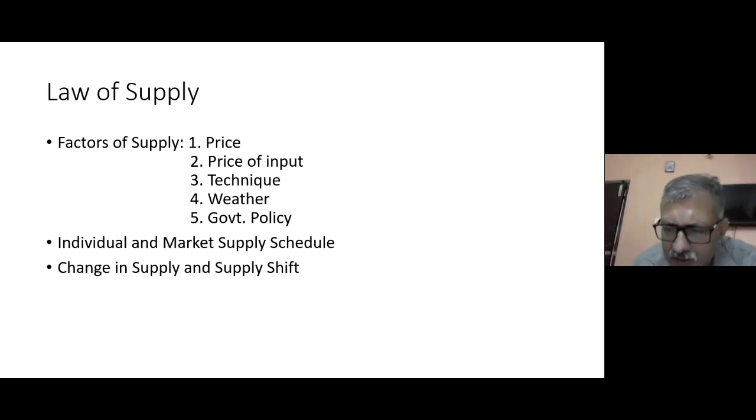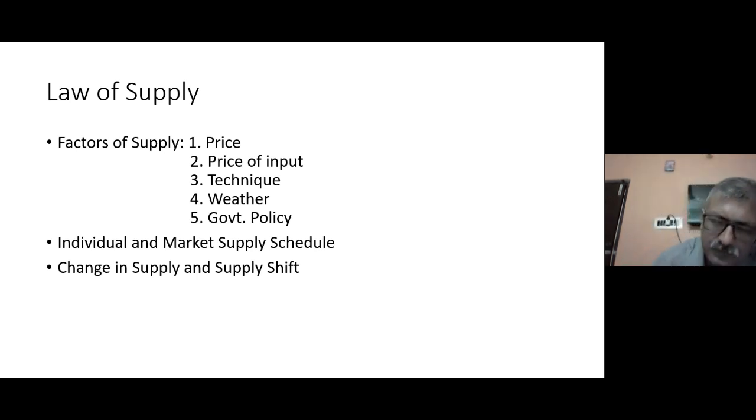Now, when the entire supply curve is shifting rightward or leftward, it is called a supply shift. This tells us that it is not happening because of a change in price, but rather because of a change in the price of inputs, or a new government policy imposed on the producer, or a technological change which is changing the entire supply schedule. So when the entire supply schedule changes, it is a supply shift, and when supply changes but remains on the same supply schedule, it is a change in supply.